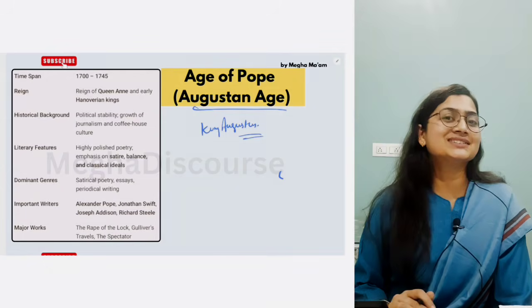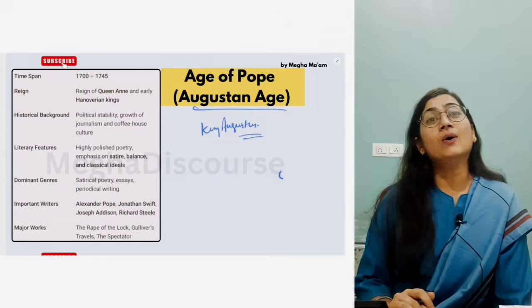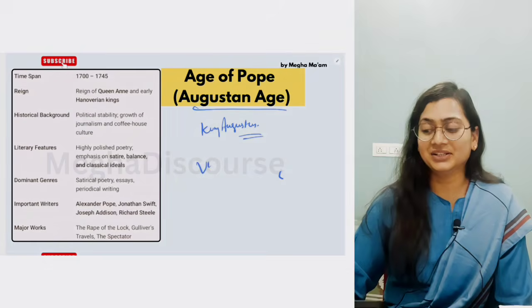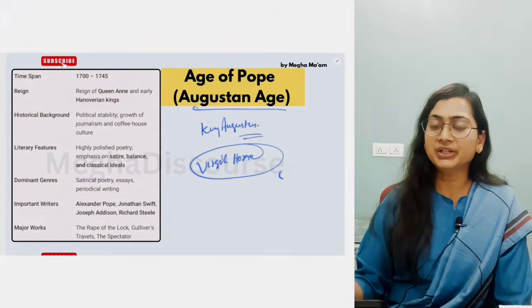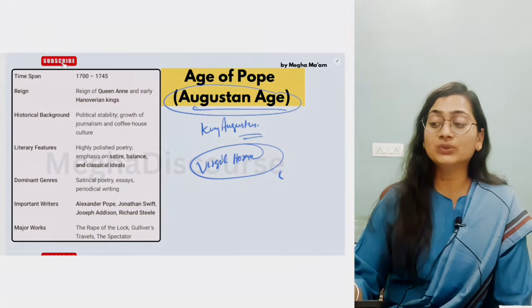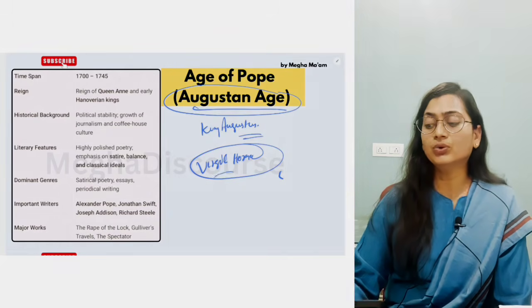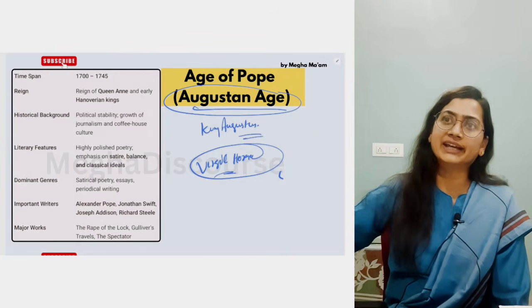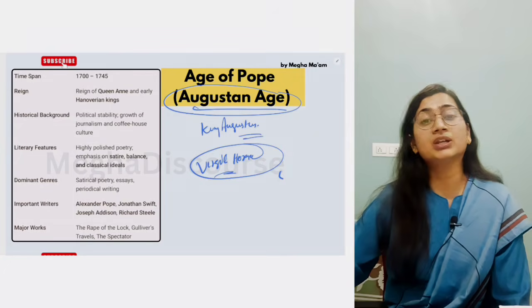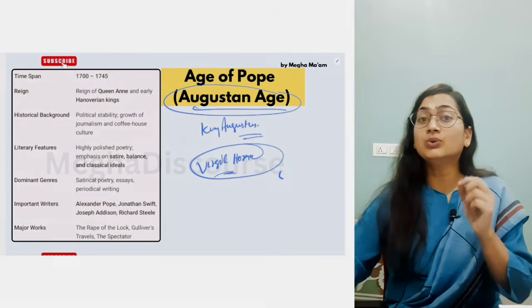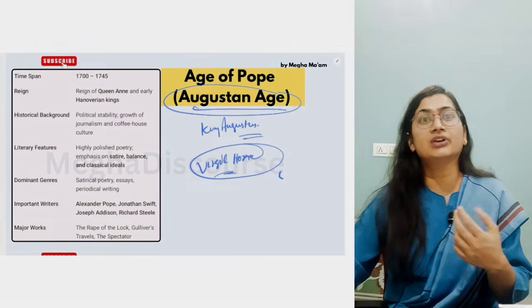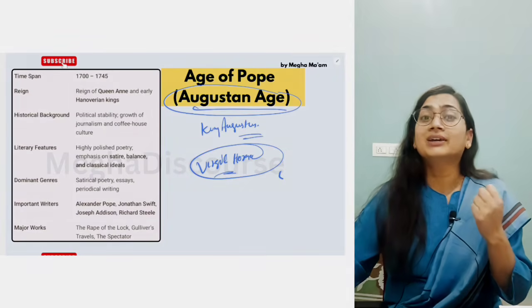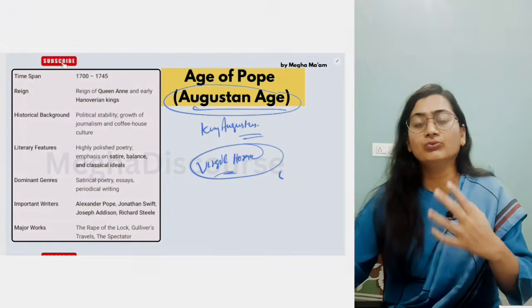Okay, who is King Augustus? He was the king of Virgil. He was the king of Horace. And that was the golden time period. So in this age, they want to follow Virgil and Horace, and like the Aeneid, they have given very brilliant literature. Now they are translating Homer's works, they are translating Virgil's work. Why? Because they wanted to learn something good from their work.